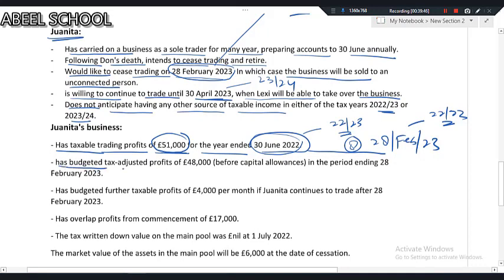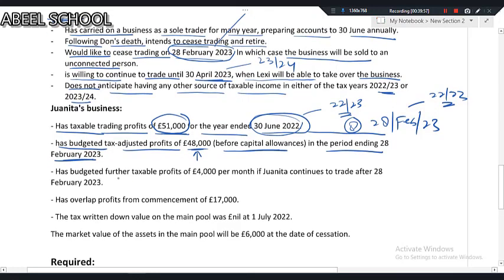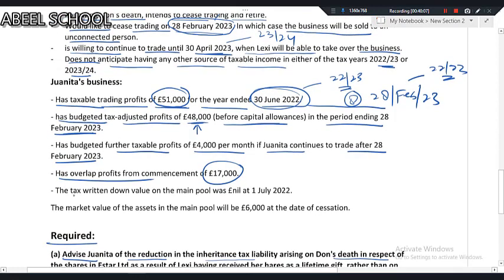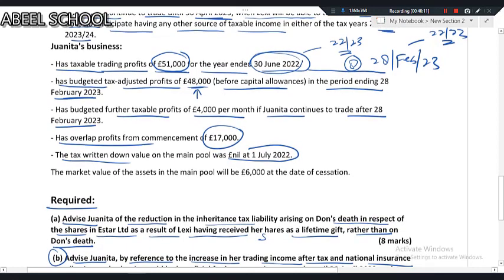She has budgeted tax adjusted trading profit of 48,000 before capital allowances in the period ending 28 Feb 2023. So this falls in the tax year 22-23. She has budgeted further taxable profit of 4,000 per month if Juanita continues to trade after 28 Feb 2023. Okay. Overlap profits from the commencement are 17,000. The tax written down value in the main pool was nil on this date.